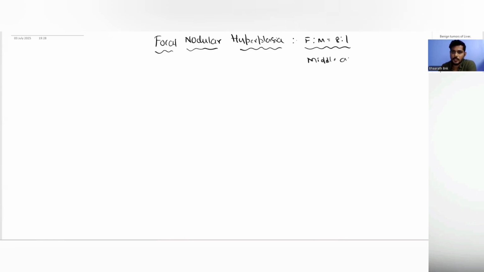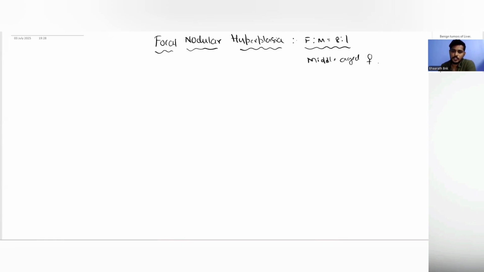So the next topic would be focal nodular hyperplasia. Focal nodular hyperplasia is the second most common benign tumor of the liver, and this FNH is again more common in females than in males. It is almost 8:1, 8 times more common in females than in males, and it is usually seen in middle-aged women.